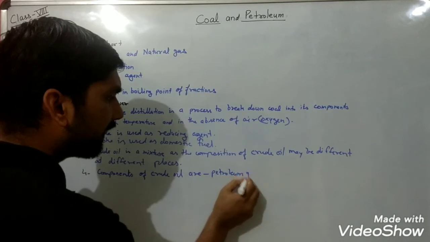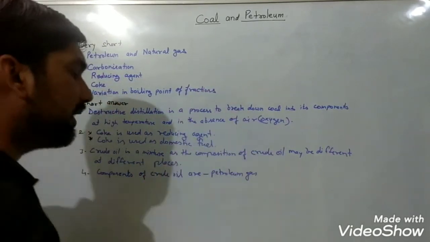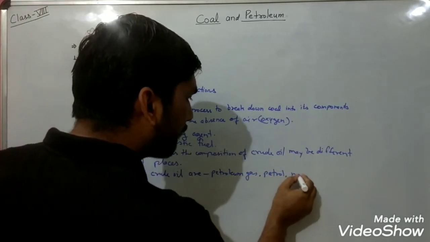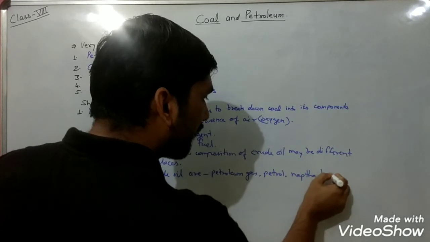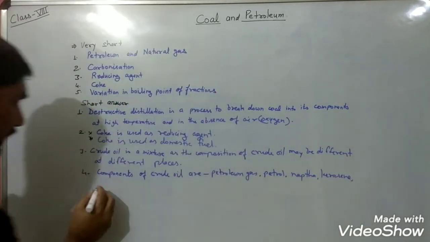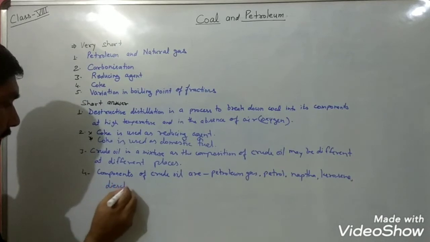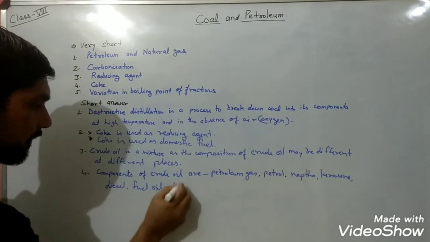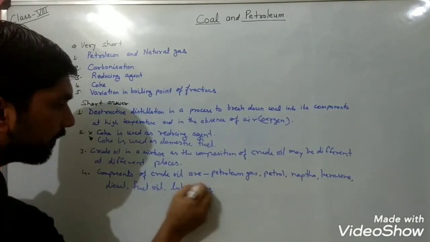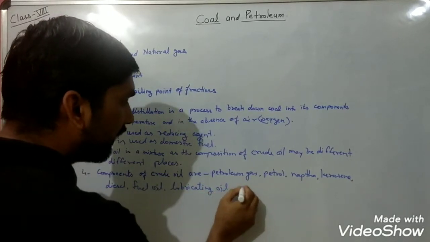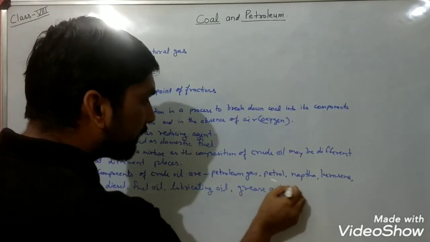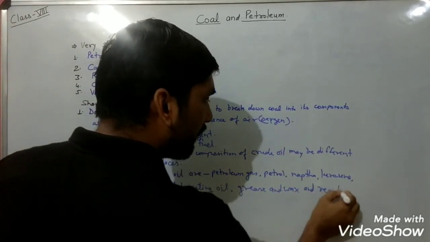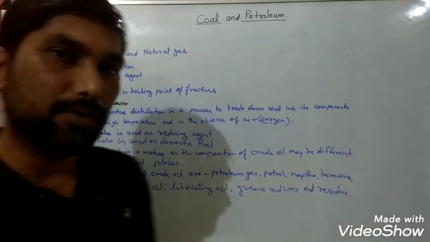The first one is in the form of gas, the lighter one with fewer carbon chains, petroleum gas, then petrol, naphtha, kerosene, diesel, then fuel oil, lubricating oil, grease and wax, and also residue like asphalt that we use in road construction.